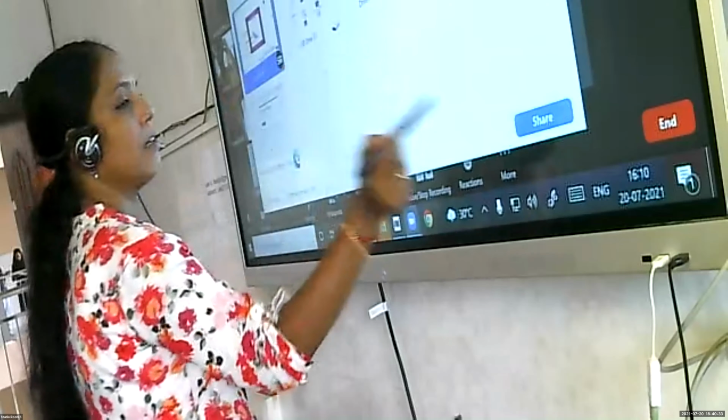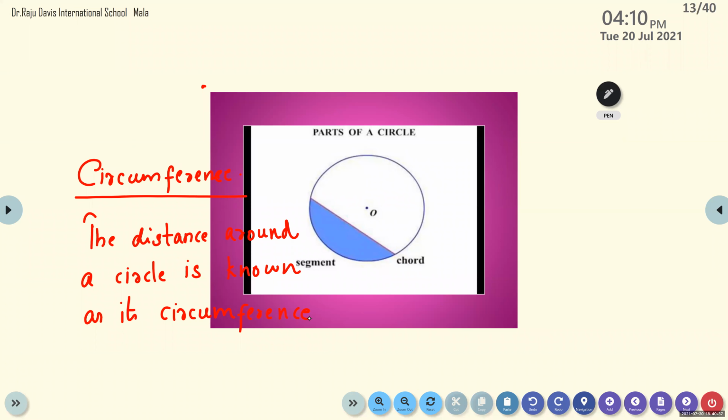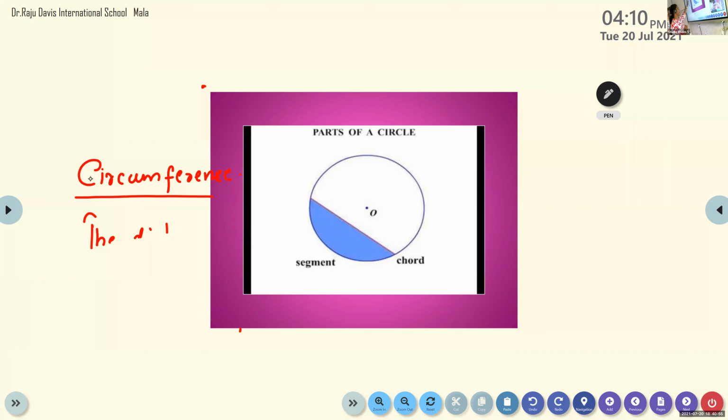What questions? You understood this, no? Yes, ma'am. The distance around a circle is known as its dash. What? Circumference. Enough. This much you understood, right? Yes, ma'am. That is enough. Now no need of thinking about other things. So the distance around a circle is known as its circumference. Okay, children? So we studied all the related things. Now look at here, children. Look at here.